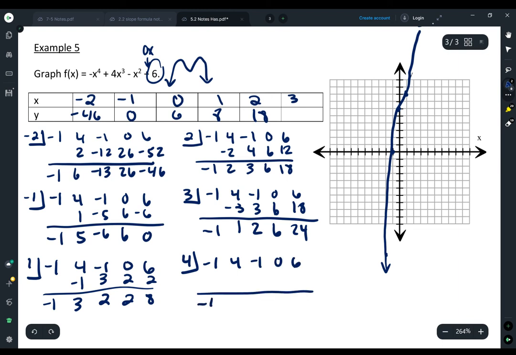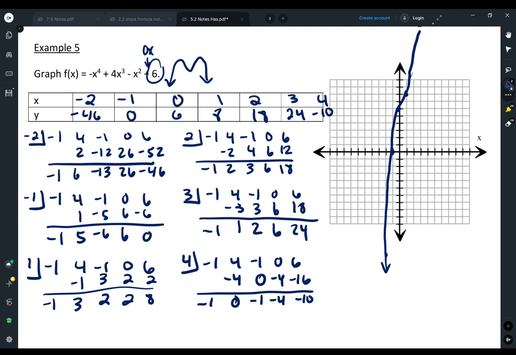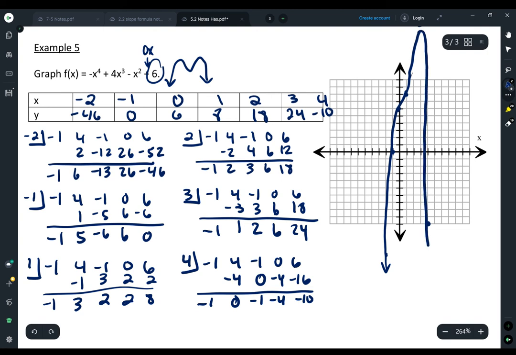All right, hopefully this will be it. -10, there we go. So 3 was 24, and then 4 is -10. So finally my graph is coming back down. So we'll just make it go like that. There we go. It's doing some kind of weird curve like that, which looks great.